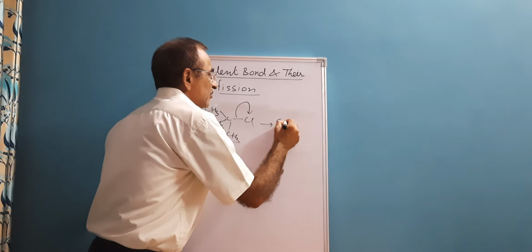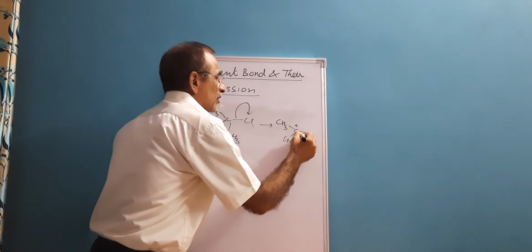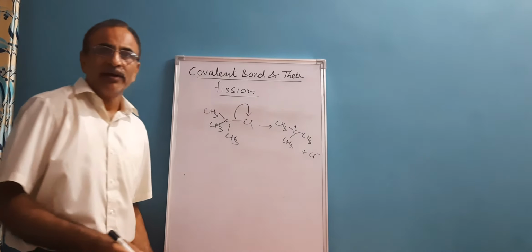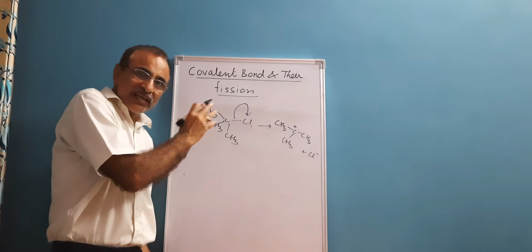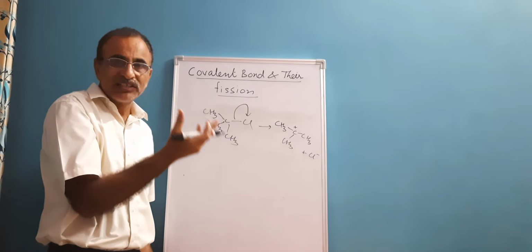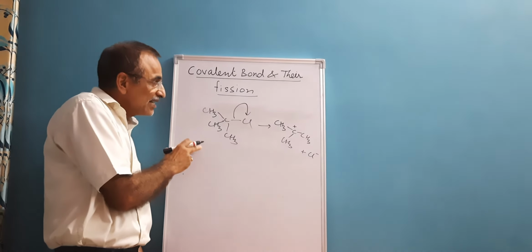That results in formation of this carbocation and Cl minus.